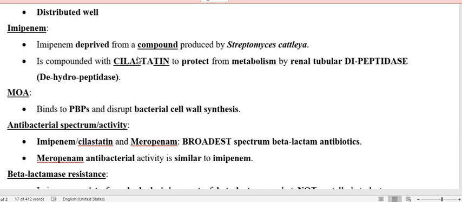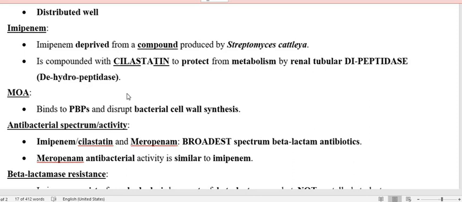cilastatin. So this is very, very important: imipenem comes in combination with, or compounded with, cilastatin. The reason behind that we are going to discuss. Why? Because the renal tubule has an enzyme dipeptidase, also known as dehydropeptidase.